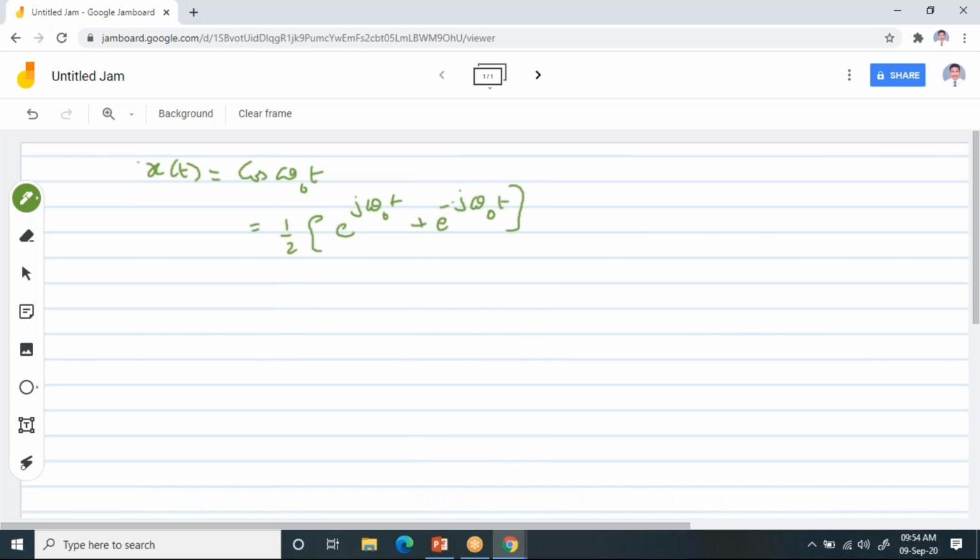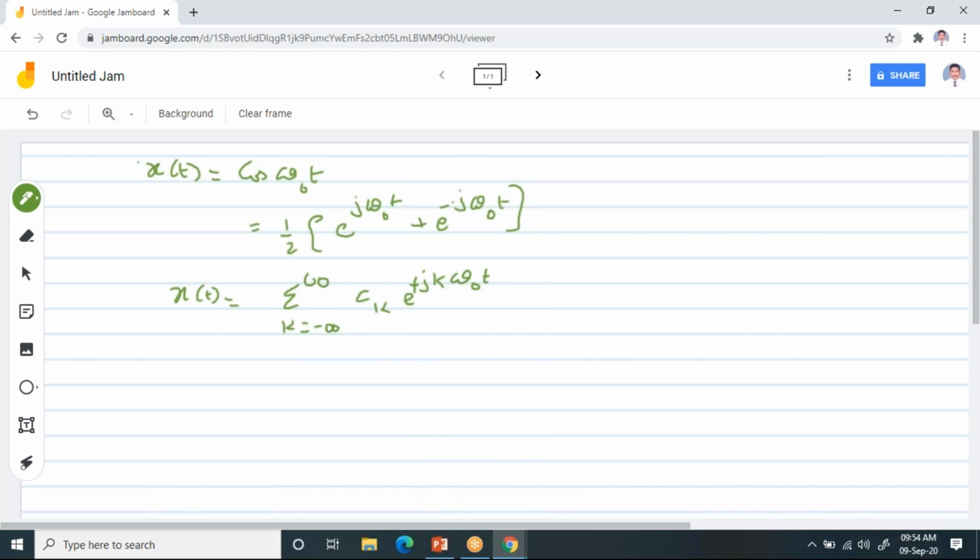So you know the Fourier series, the exponential Fourier series. Now I'm writing the formula for the exponential Fourier series. The exponential Fourier series of x of t is given by sigma k equal to minus infinity to plus infinity ck e power, sorry, e power j k omega naught t.